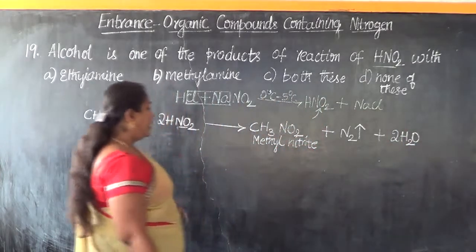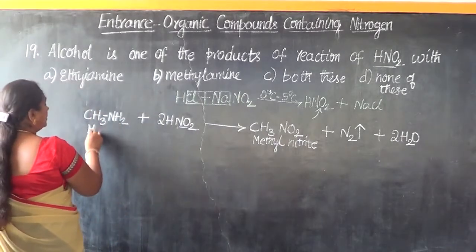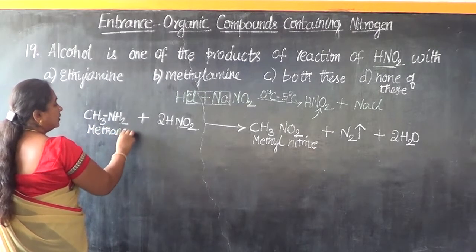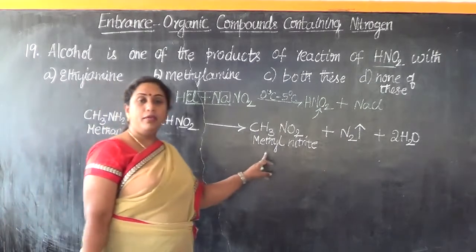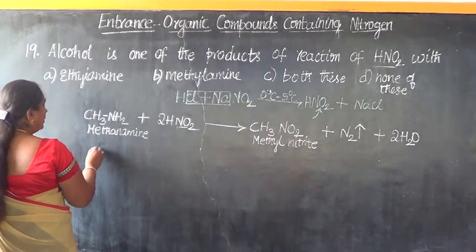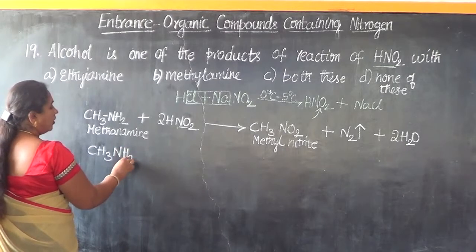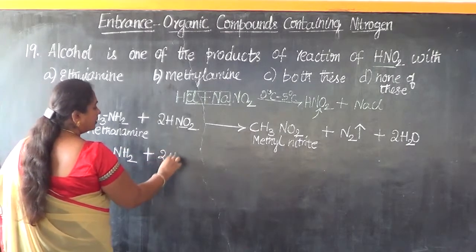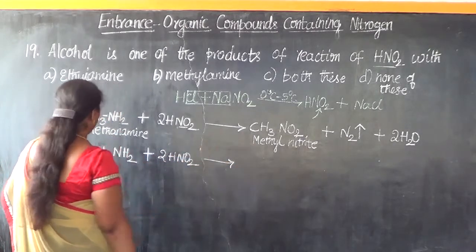So if we take a little quantity of methylamine and treat it with nitrous acid, the product obtained will be methyl nitrite. Supposing we are taking excess quantity of methylamine and treating it with nitrous acid, let us look into the products obtained.